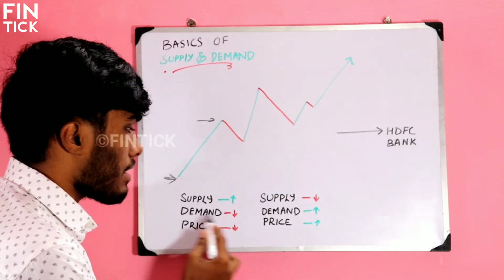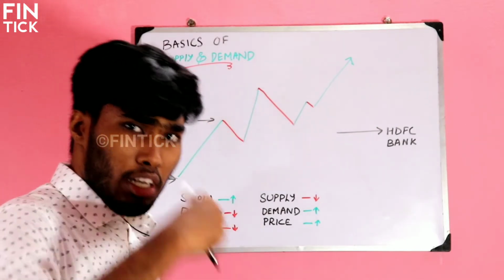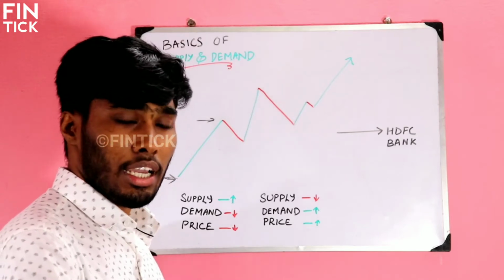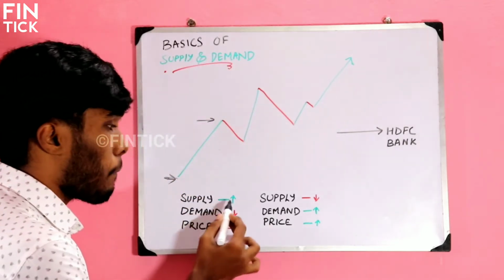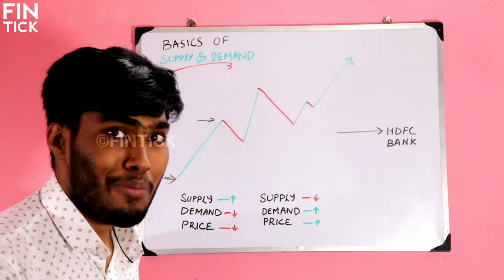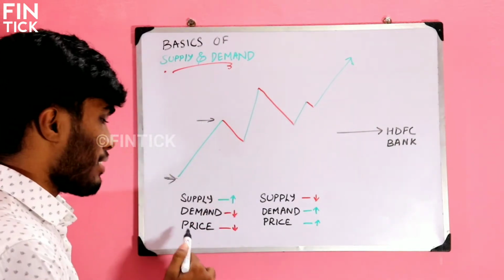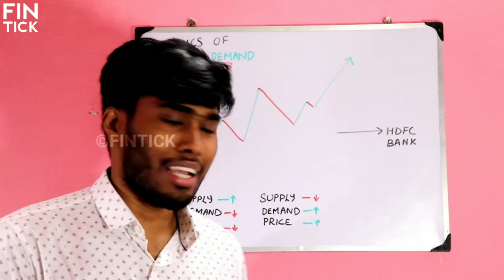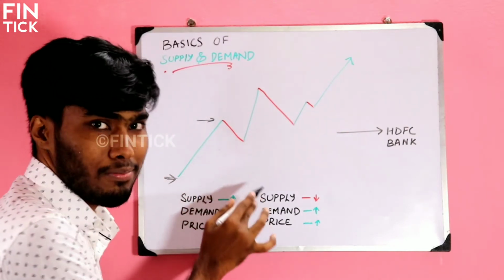So the demand is less and the investors are willing to sell the shares. They want to sell the shares to get the profit. So the supply is higher and the demand is lesser. Because of that, what happened? Simple. The price will decrease. Very simple, guys. The price will start falling.